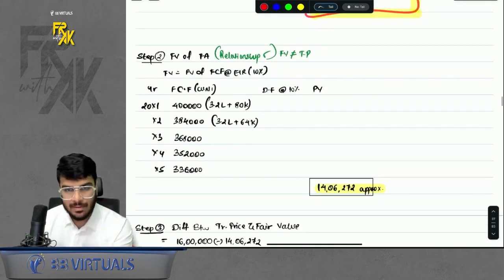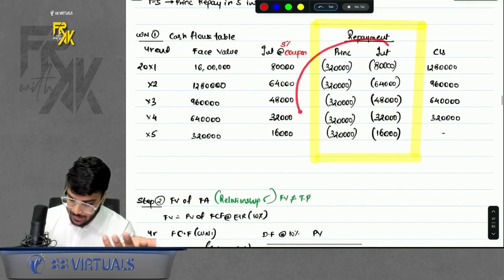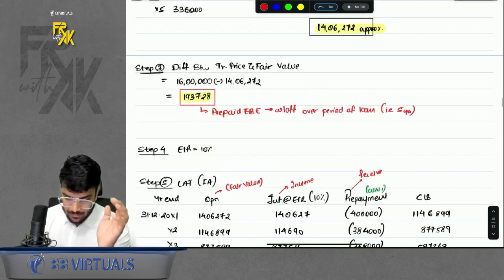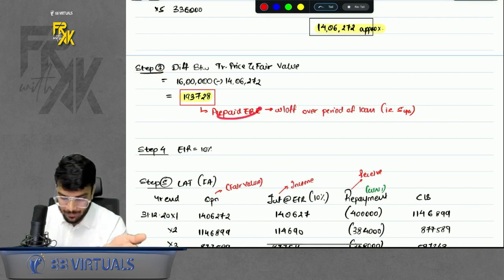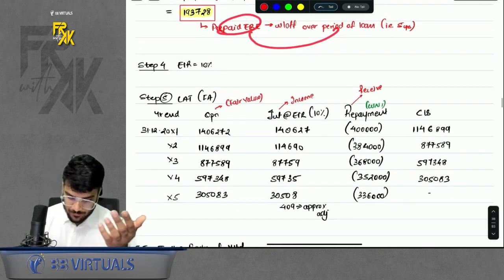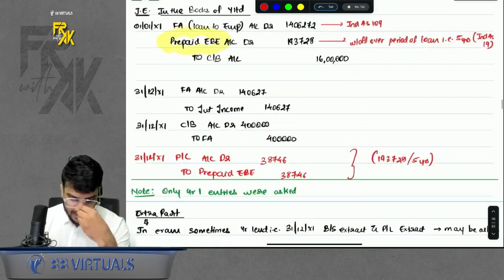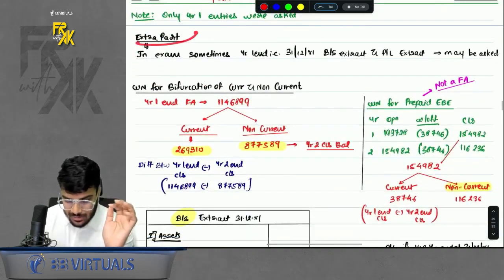Okay. Then step number 2, fair value. You will discount all the repayments to find the fair value. Right. Then step number 3, again difference will come. We already know when the company helps employee, it is prepaid employee benefit expense, write off over the period of 5 years. Step 4 EIR, step 5 LAT. Okay. Then pass the entries, you are through with it. Okay. I also discussed an extra part here.